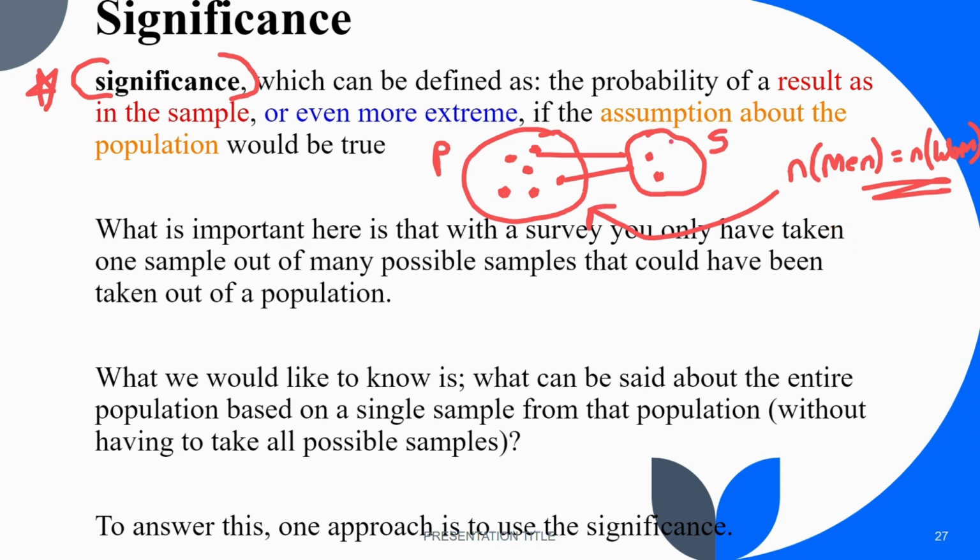This is possible because of probability theory, and that is a very important part of inferential statistics. If you recall, inference means conclusion. So any conclusion about the sample is valid even on the population.